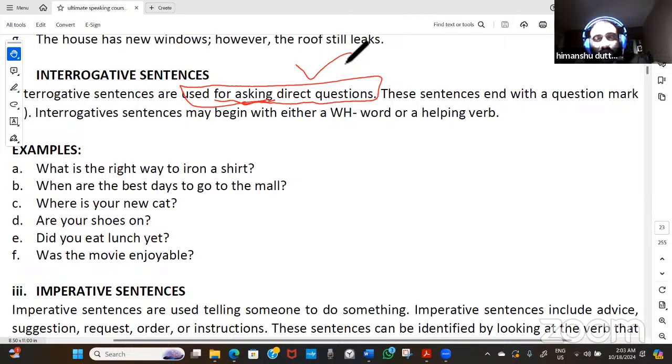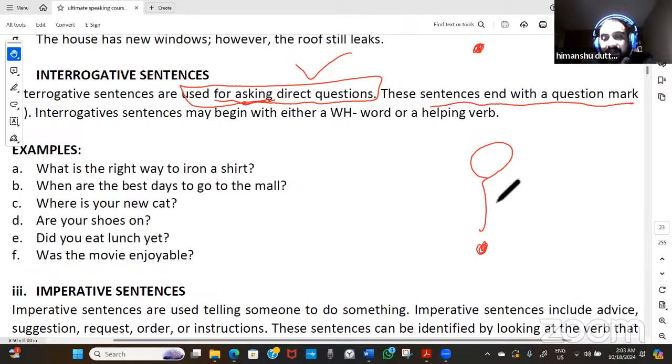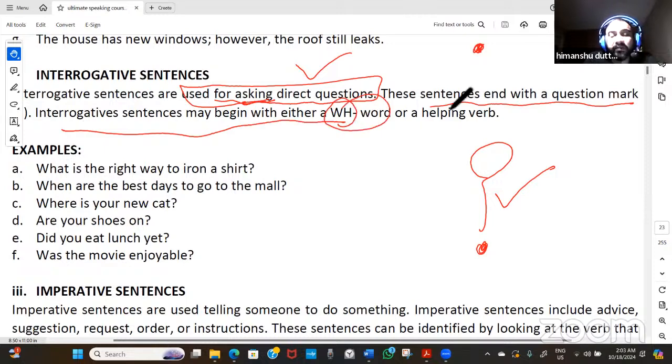Direct question means there is no indirect questioning here. These sentences end with the question mark. So what is the basic difference? Earlier it was ending with the full stop. It is ending with the interrogative mark, or mark of interrogation. Interrogative sentences may begin with a WH word or with the helping verb.